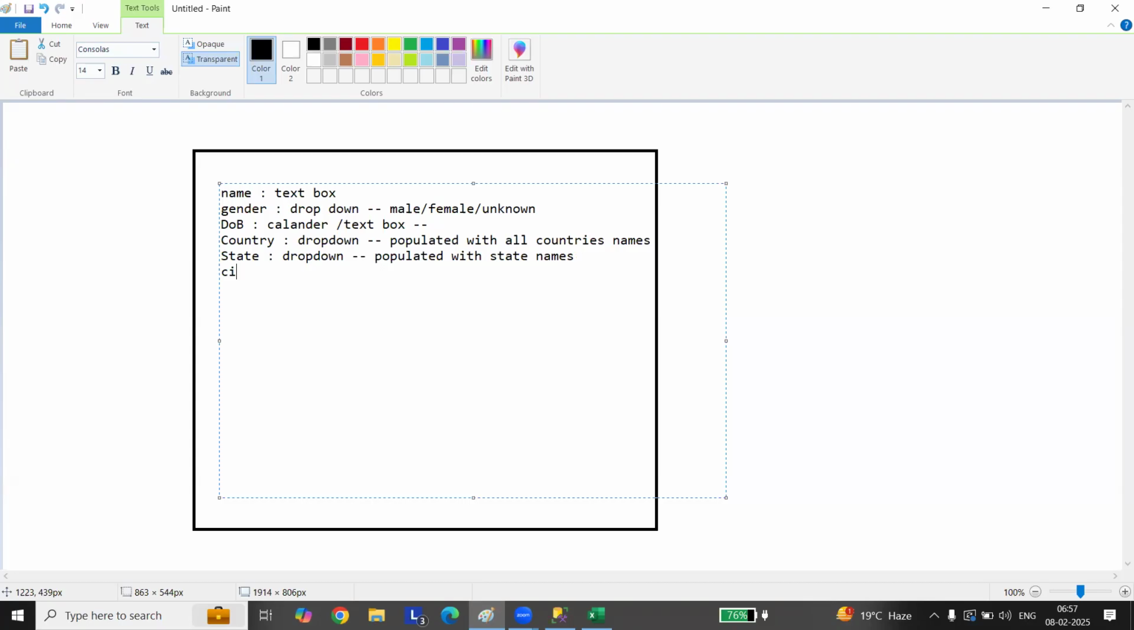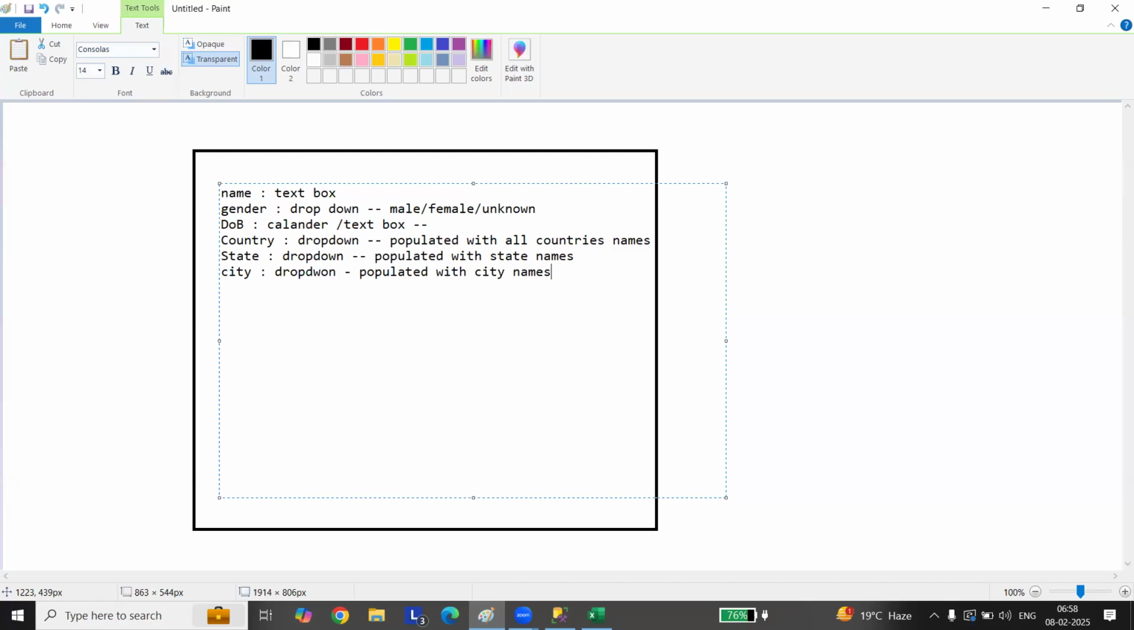Similarly, here you'll have a city drop down populated with city names. If you select Telangana state, the cities of that state will get populated. So you need not worry about how to get the country value or state value when you are doing it. You get some web page here, like a registration page or something.